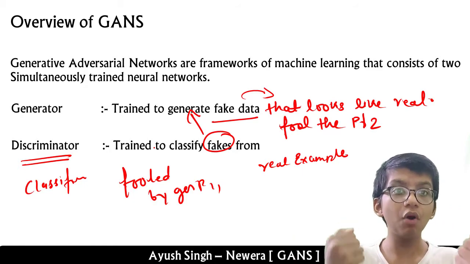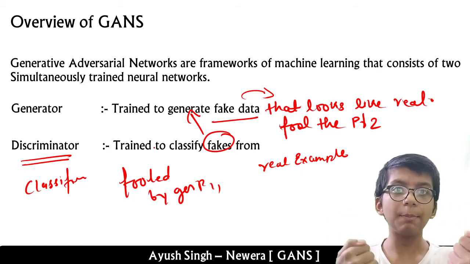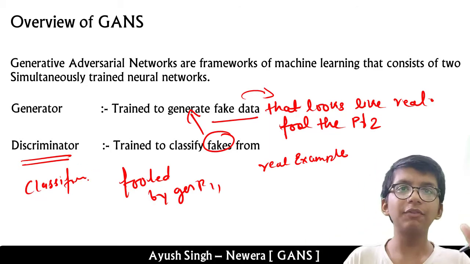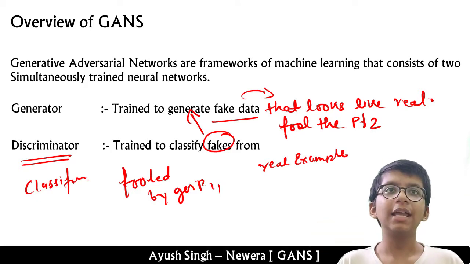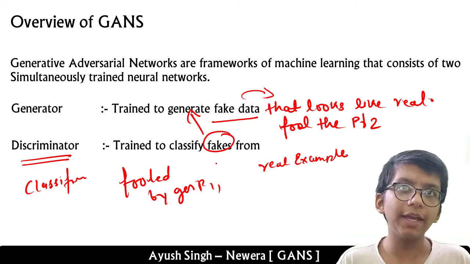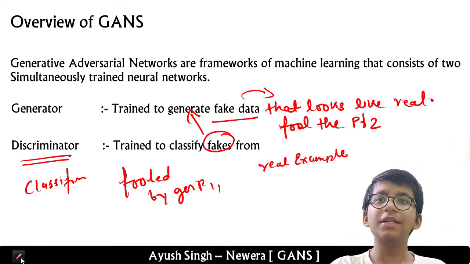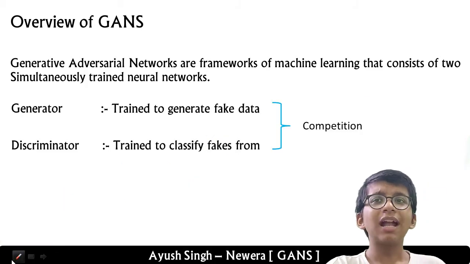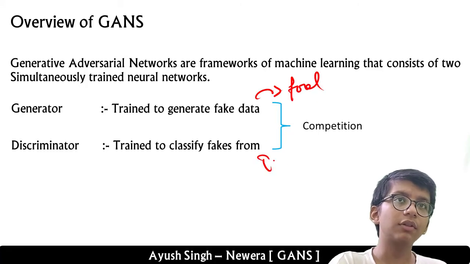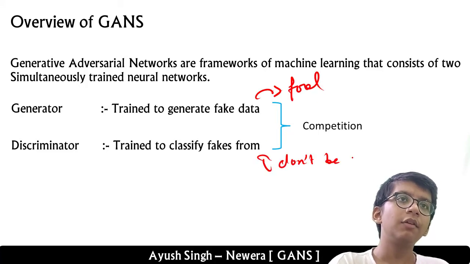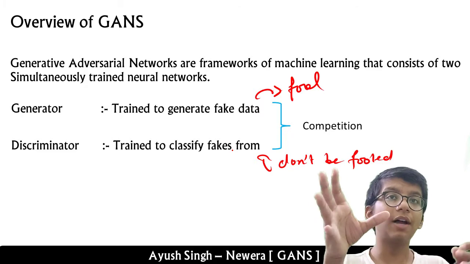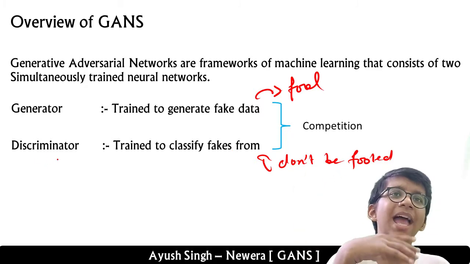Now generator 1, because it is a generated example, works best, and the discriminator is always trying to classify the generated example and the real, and it will say it's 50% fake or maybe 90% fake. Okay, so in this way they do the competition. And what do I mean by competition? Competition means the generator always tries to fool, and the discriminator tries not to be fooled. The generator tries to generate fake data that looks like real, and the discriminator tries to classify it. It's just a classifier, that's just a name we have given, and in this way they compete.